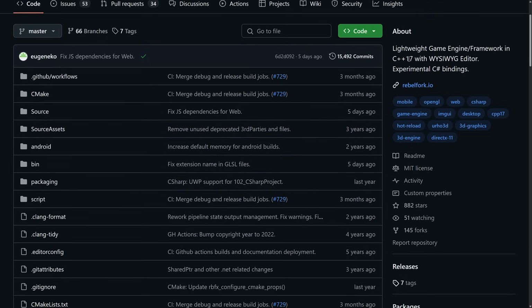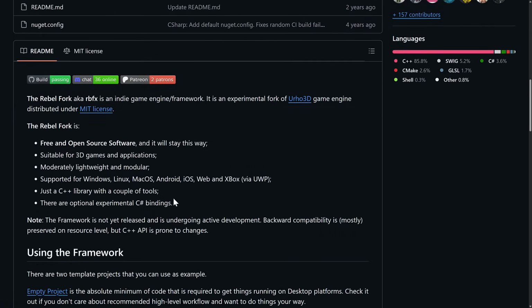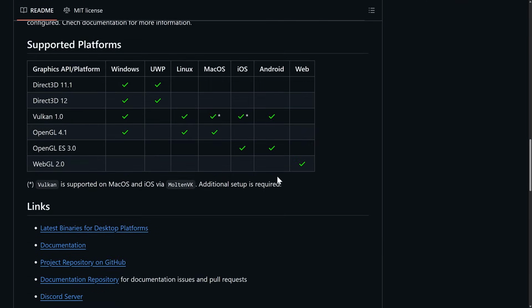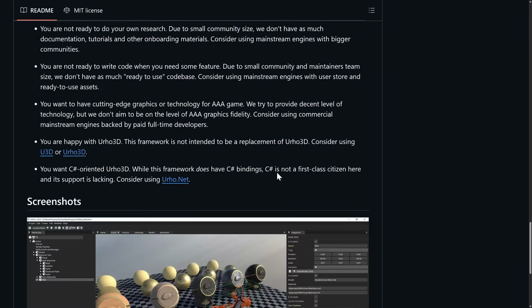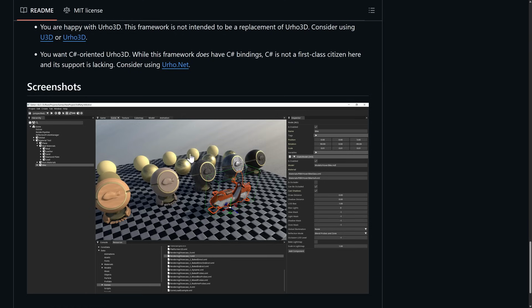It is a C++17 engine. It does have a WYSIWYG level editor built in, and we're mentioning it today because there are optional, experimental, that's one thing to keep in mind, experimental C# bindings available for this one as well. I really liked Urho3D, and this, so you get an idea of what it actually looks like. This is, again, Rebel Fork. I need to check this one out again at some point in the future because it's been a while.